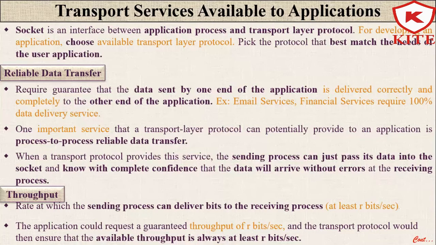Other applications are elastic applications, which use as much or as little throughput as happens to be available. Throughput is the rate at which the sending process can deliver bits to the receiving process. The application could request a guaranteed throughput of at least r bits per second, and the transport protocol would then ensure that the available throughput is always at least r bits per second.